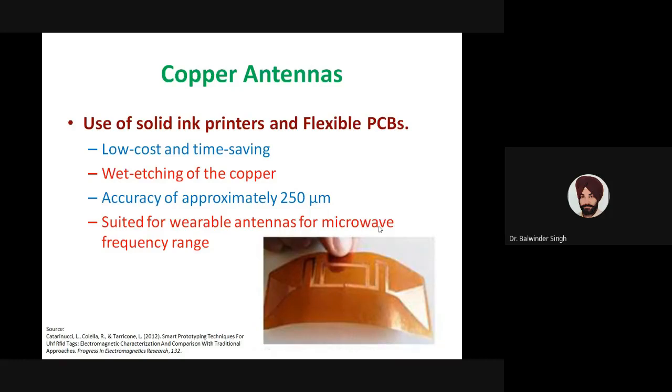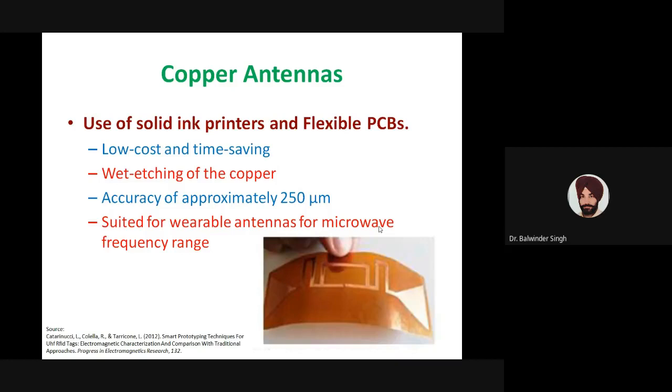A flexible PCB basically has copper all over the region, so we need to develop this type of pattern, or any antenna pattern, on that flexible PCB. In this particular example, they used a wax layer as the sacrificial layer. The solid ink printer deposited that wax layer in the form of the antenna shape on the flexible PCB.